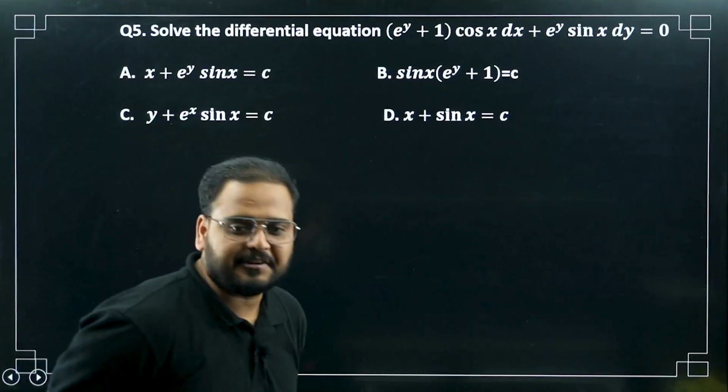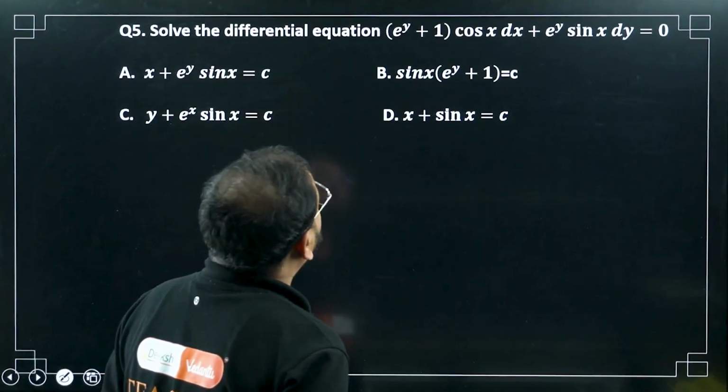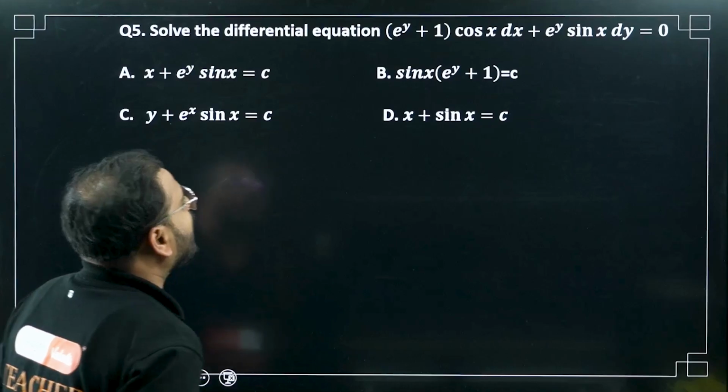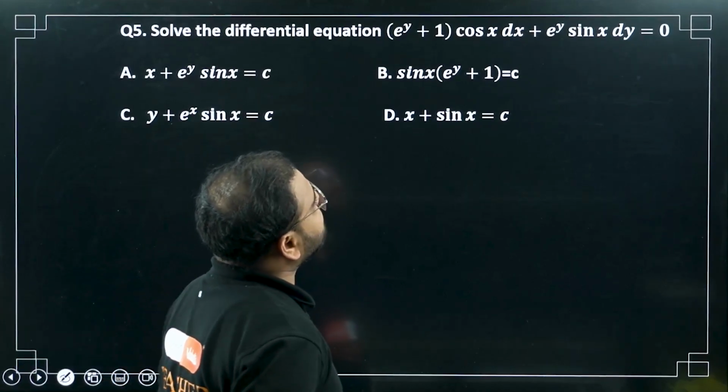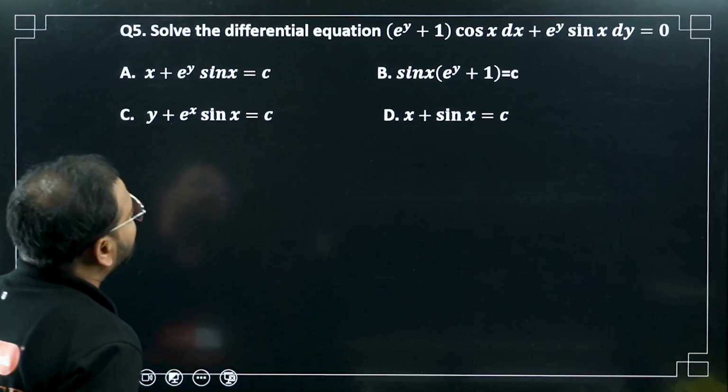Moving on to question number 5. Solve the differential equation e^(y+1) cos x dx + e^y sin x dy = 0. Okay, let's solve it.